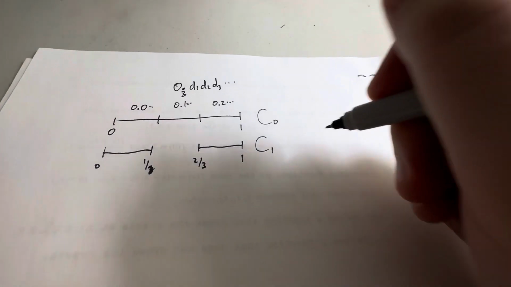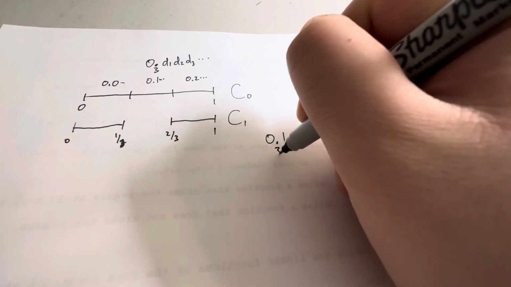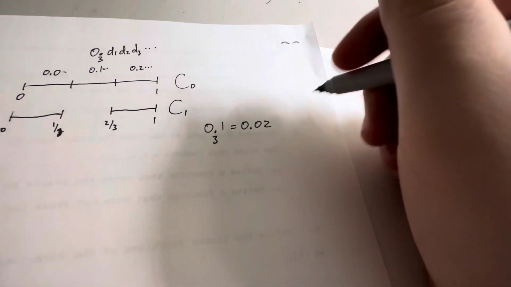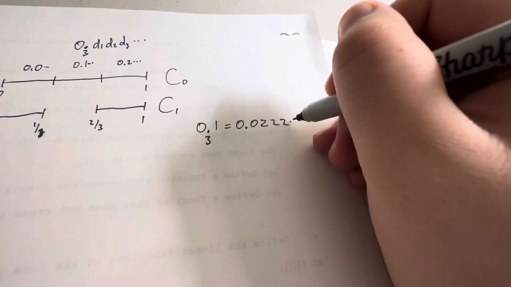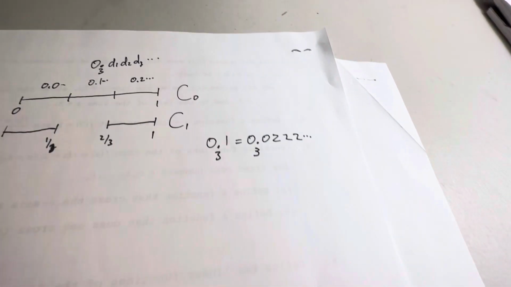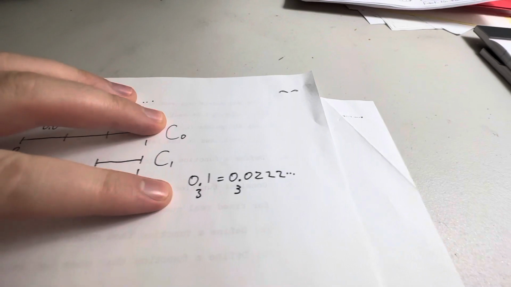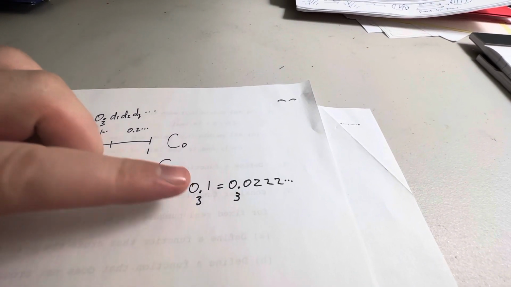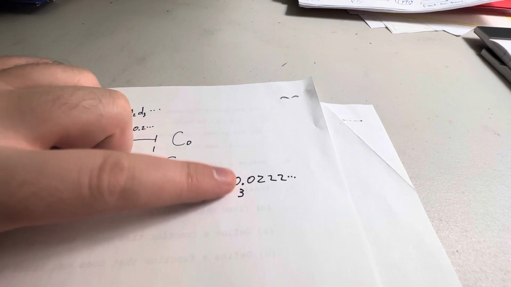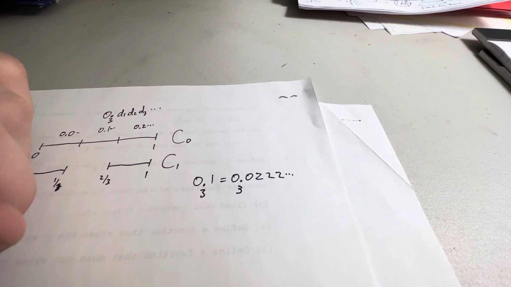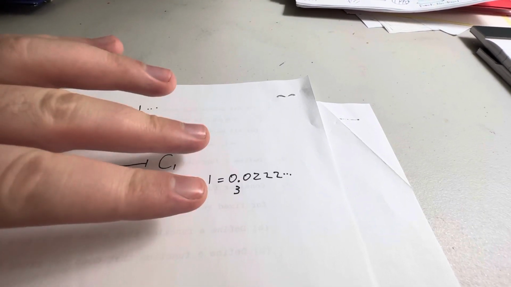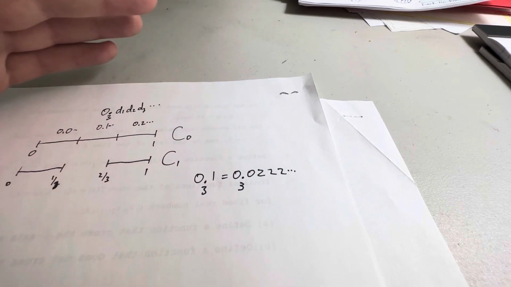Well, actually, 0.1 in ternary, I'll write it off to the side here, is the same as 0.02 repeating. You can show this using a geometric argument, right? It's a convergent geometric series. So 0.1 is the same as 0.02 repeating. That's kind of what I mentioned earlier about decimals or ternary system numbers that have more than one representation.